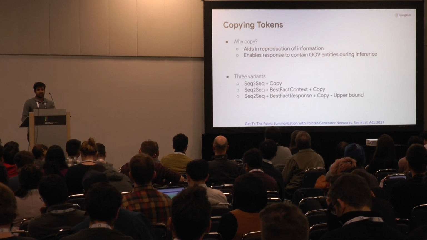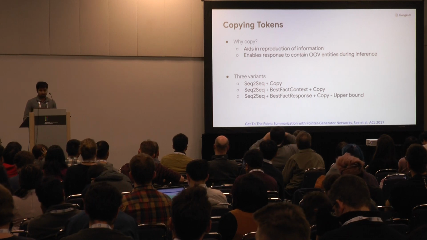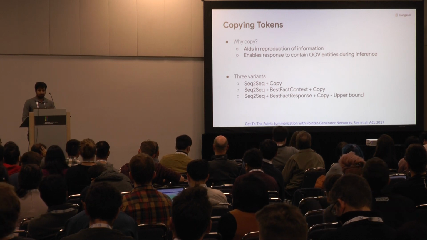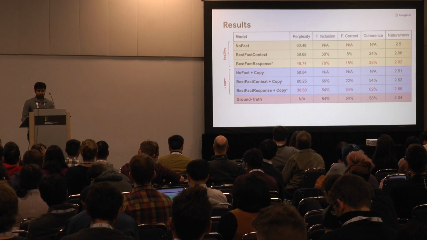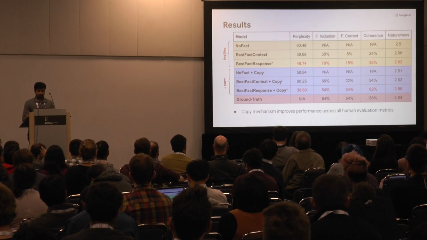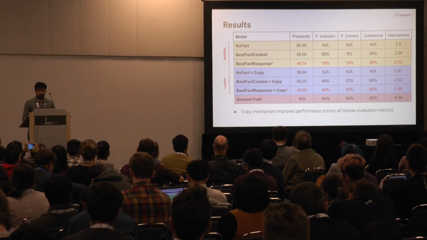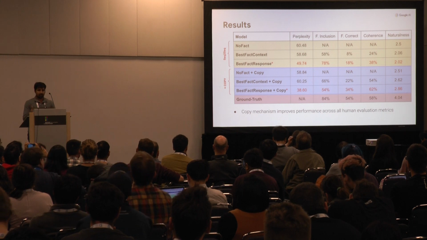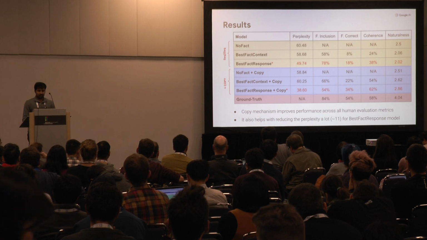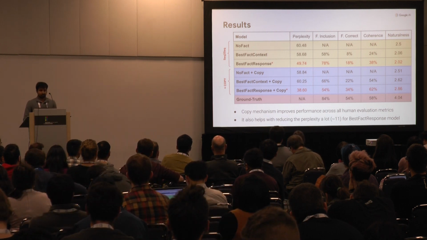We have three variants for the copy model, corresponding to the three variants of the seq2seq model which we saw. The third one is a cheating oracle method, where we use the best fact obtained from the response. Here are the results, and we see that on human evaluation the copy mechanism improves the corresponding seq2seq model for all the models. We also see a good drop in perplexity for the best fact model here.